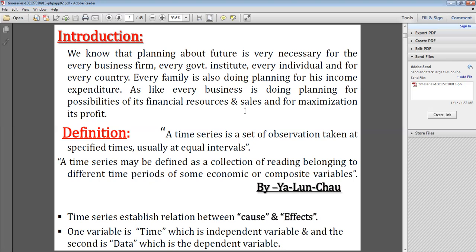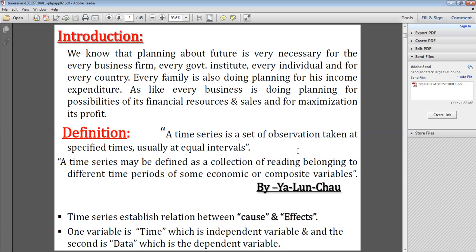So simply, how do we define time series? A time series is a set of observations taken at specified times, usually at equal intervals. For example, suppose we have produced some products. Some products take weeks, some take months, and some take years. That means here we have to follow time and series.